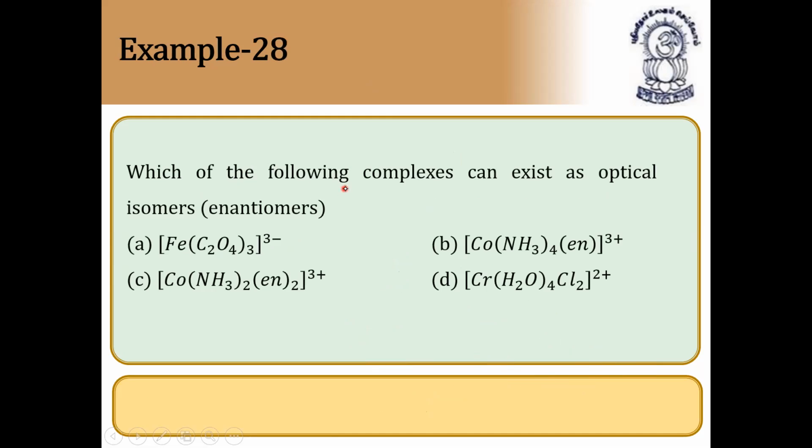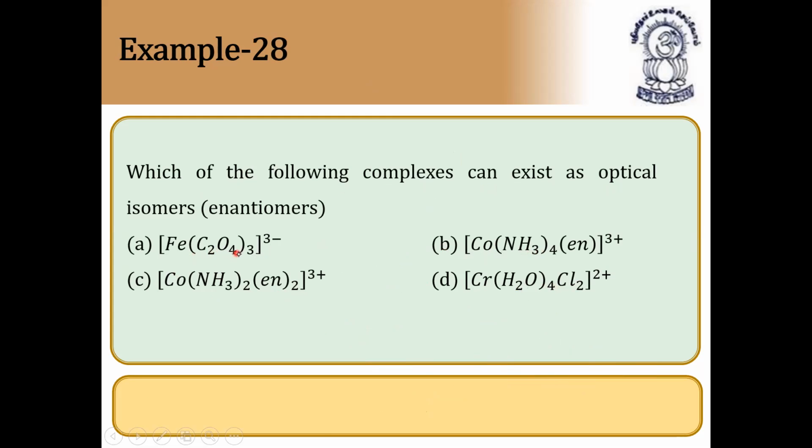Which of the following complexes can exist as optical isomers? Optical isomers means it should have at least one bidentate ligand. So this is bidentate, this is also bidentate, this is also bidentate, but it is twice. And anyway, C and D are ruled out. So A and B we can check.